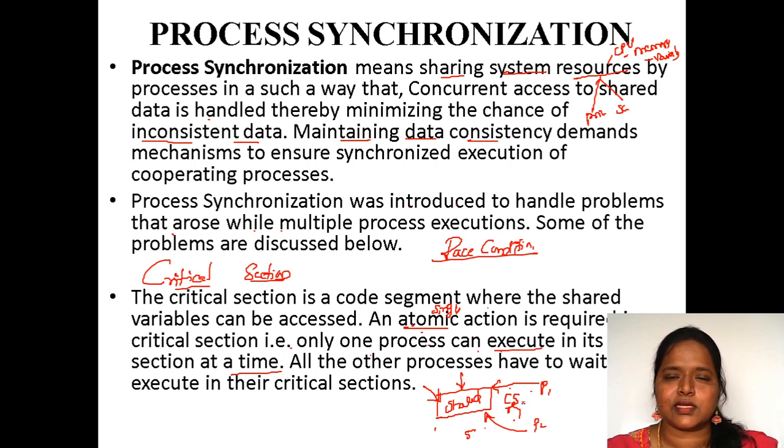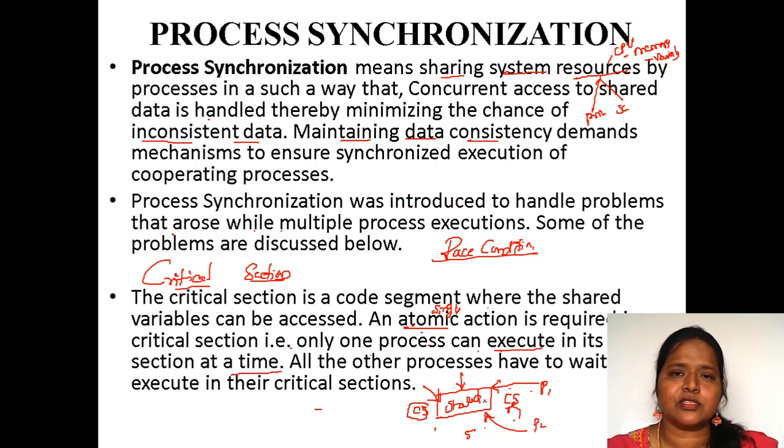Critical section is something like an important cabin. Suppose it holds important details, then only authorized persons will enter that room, not everybody. In the same manner, the critical section is an important section in which shared variables are placed.